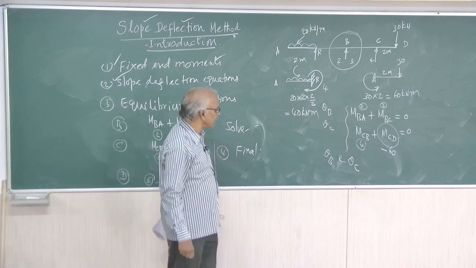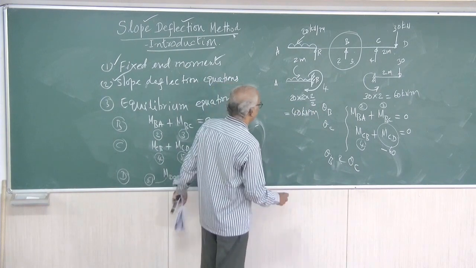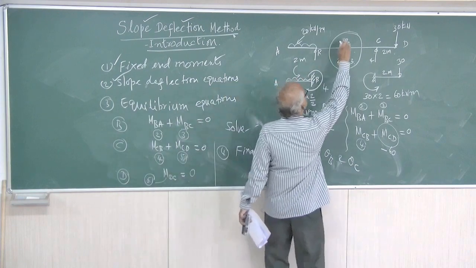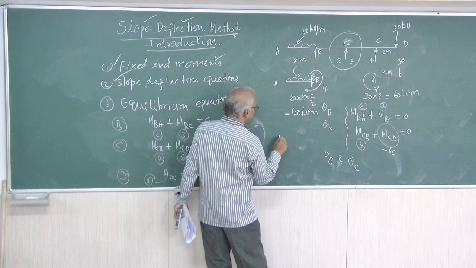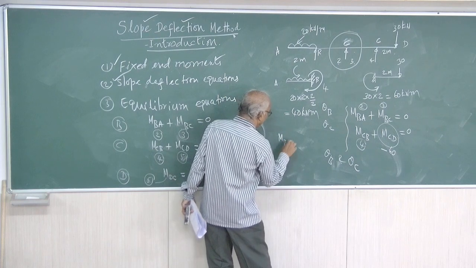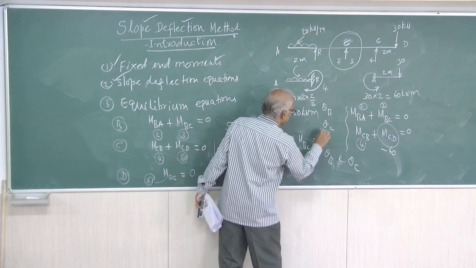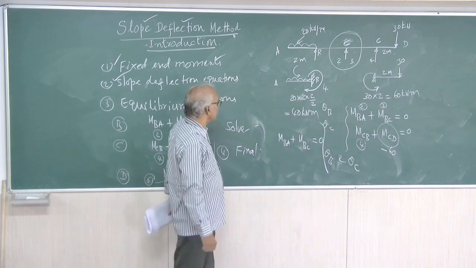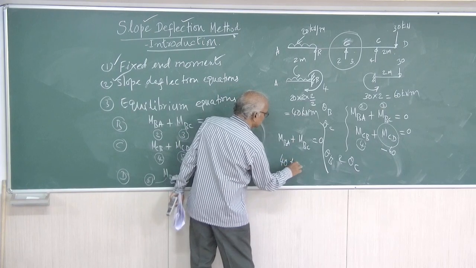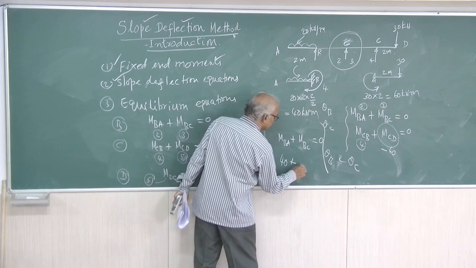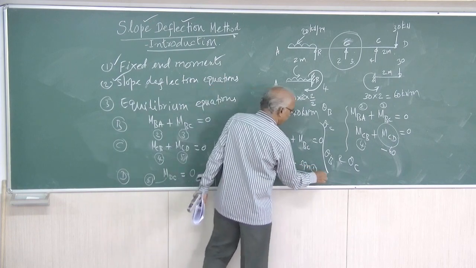So when you write down the equation for B, let us call this C now, MBA plus MBC equal to 0. Now MBA is 40 plus MBC will be your equation 1, equal to 0.